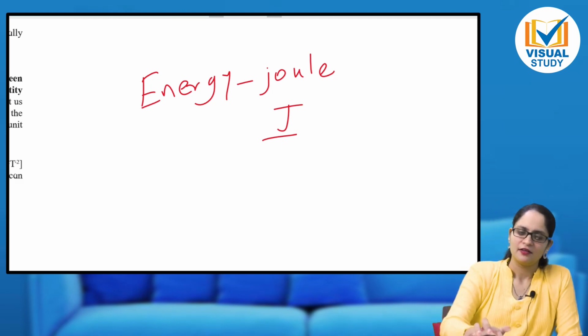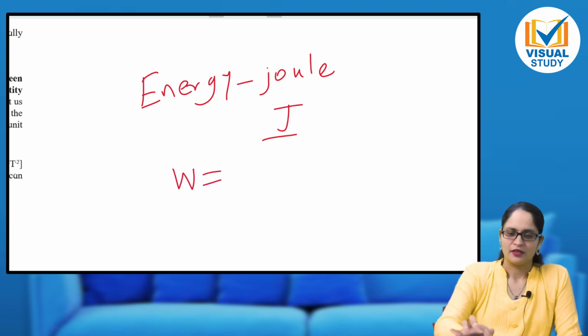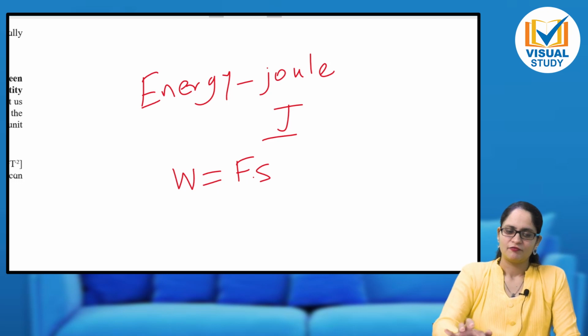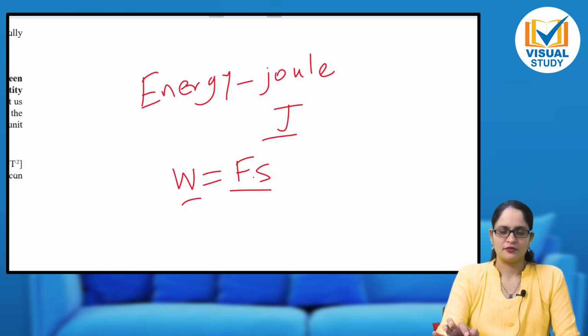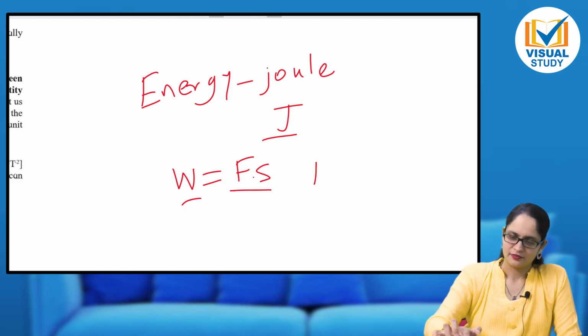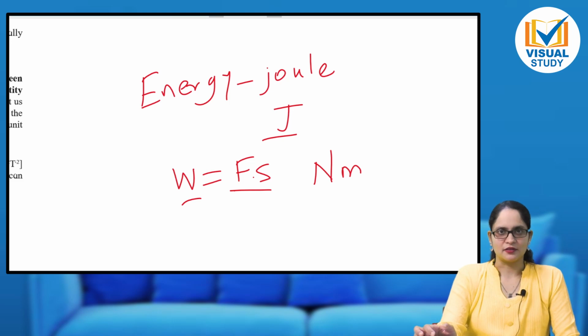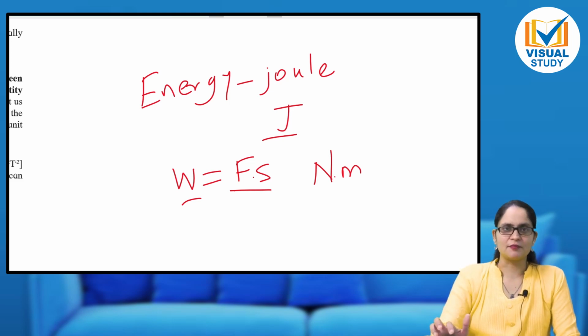Think about it again. Energy is also work done. Work done is force into displacement. Do you remember the formula? So let us write the unit as Newton meter, because displacement is meter and force is Newton. So I will have to further simplify this.